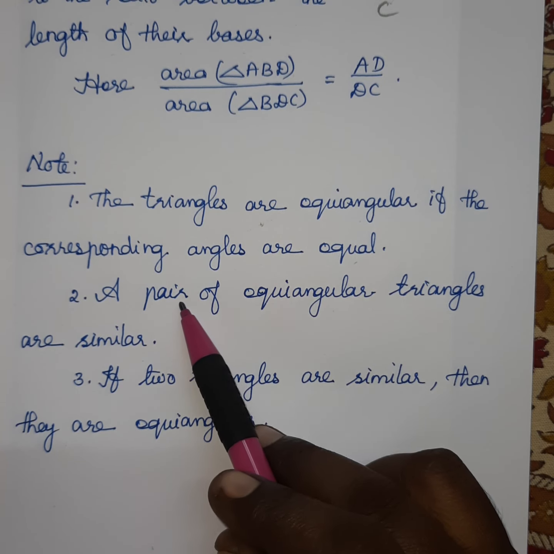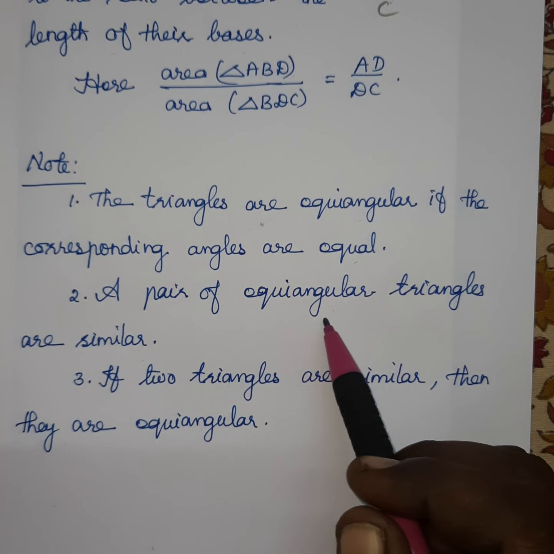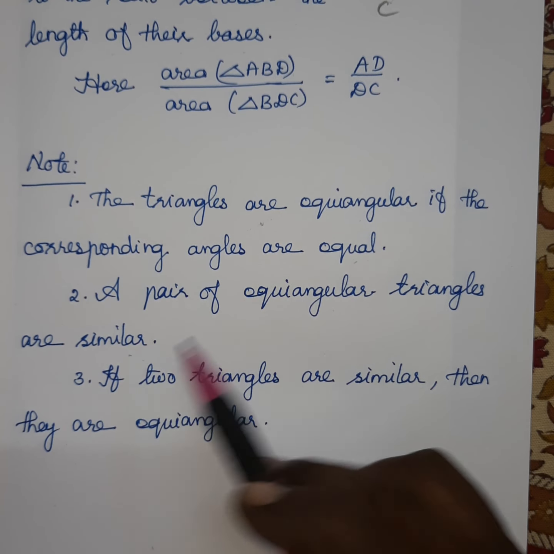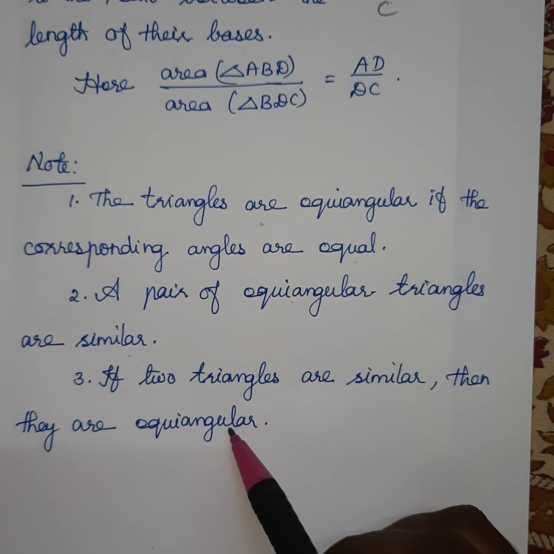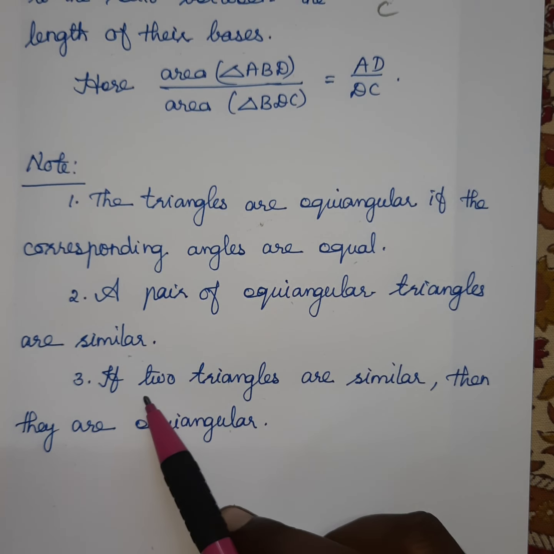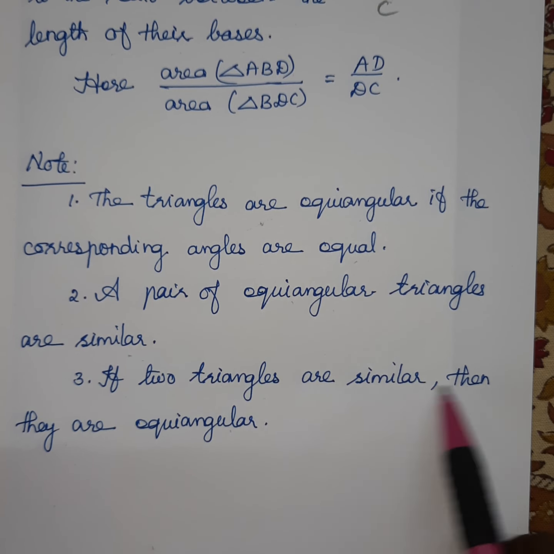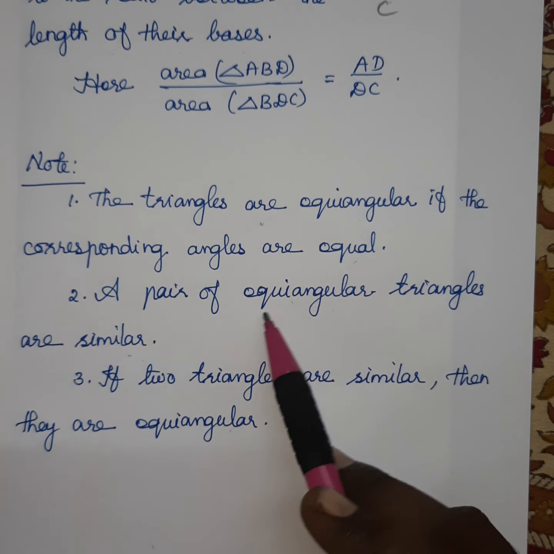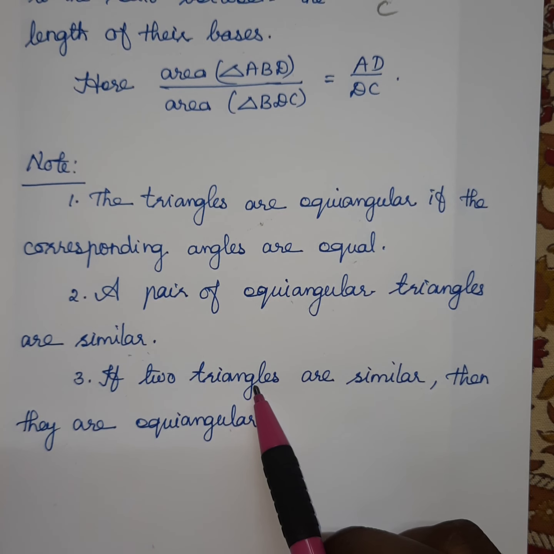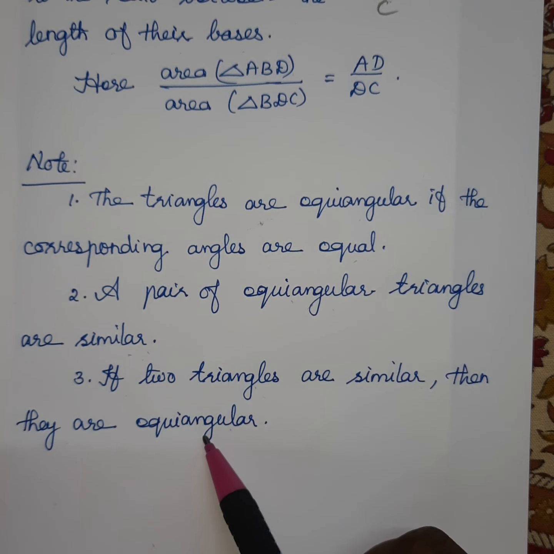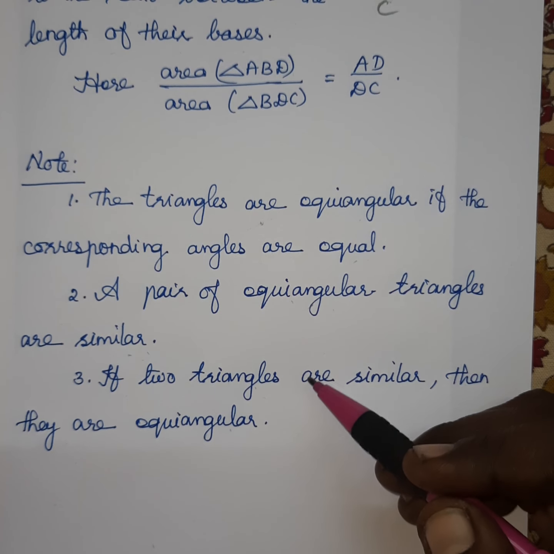So when you are considering two triangles and all the angles are equal, we can say the triangles are similar. The same result we are writing the other way: if two triangles are similar, then they are equiangular. If the triangles are equiangular, they are similar. Just as given.